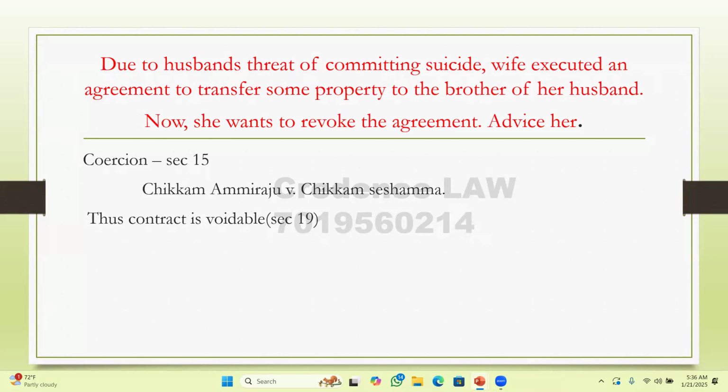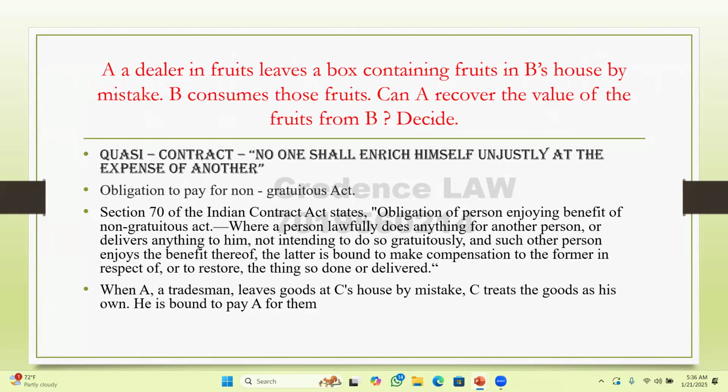And then comes a dealer in fruit who leaves a box containing fruits in B's house by mistake, and B consumes the same. Can A recover the value of the fruit from B? Decide. Here, yes. Why? Because it's a quasi-contract. Quasi-contract in the sense, though there was no contract between the parties, the transaction which happened between the parties is kind of a contract.